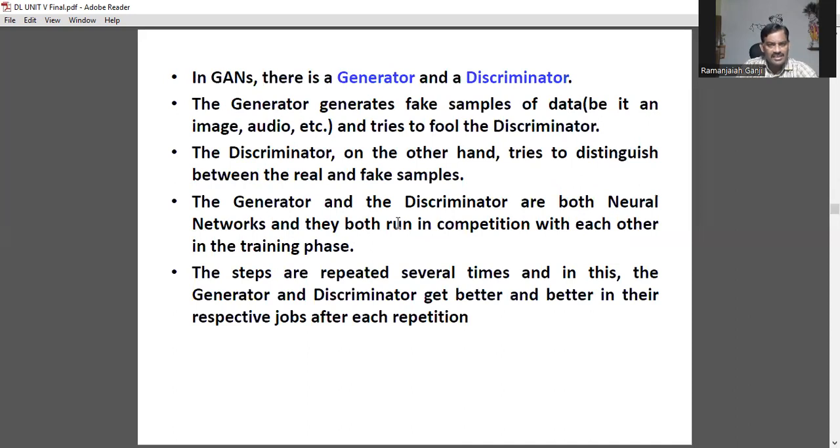in a GAN, there is a generator and a discriminator. The generator generates fake samples of data and tries to fool the discriminator. See, the generator is always trying to create fake samples of data. It may be audio, video, or images or anything. Whereas the discriminator tries to distinguish between the real data and fake samples.